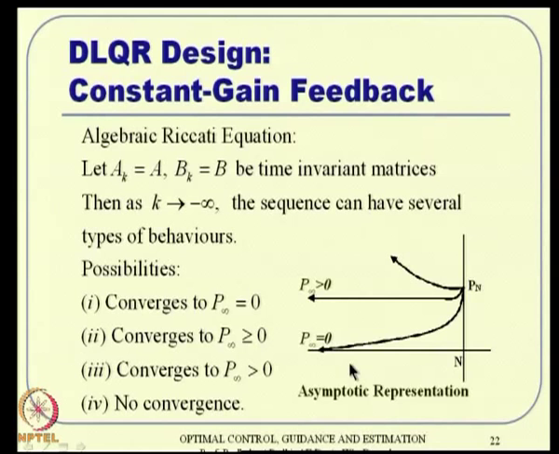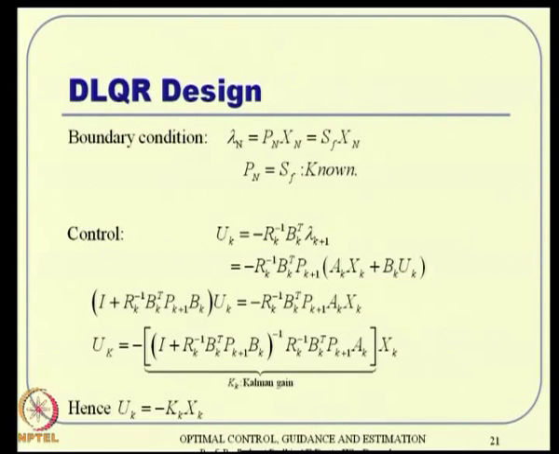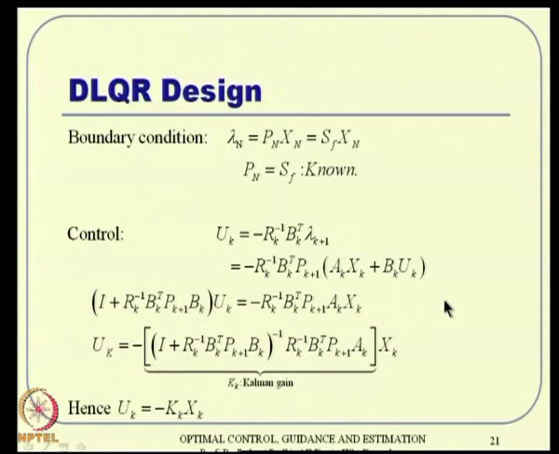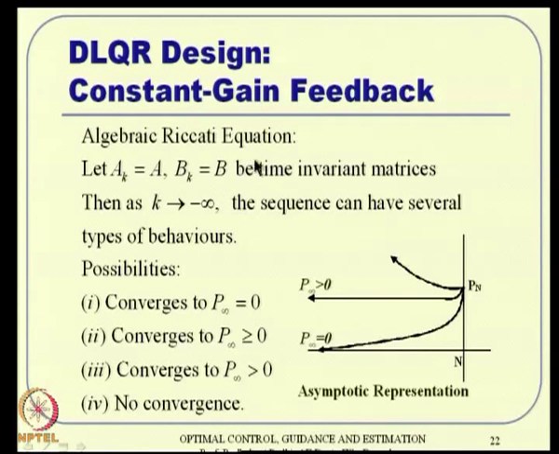Very close to what we know earlier, but not exactly one to one. Now, it interestingly turns out that in the discrete time formulation, this Riccati equation need not be as well behaved as the continuous time Riccati equation. In other words, the sequence can have several types of behavior. If you start with Pn, it can converge towards 0, it can go to infinity, or it can converge to some P infinity which is non-zero, or it can have no convergence at all.